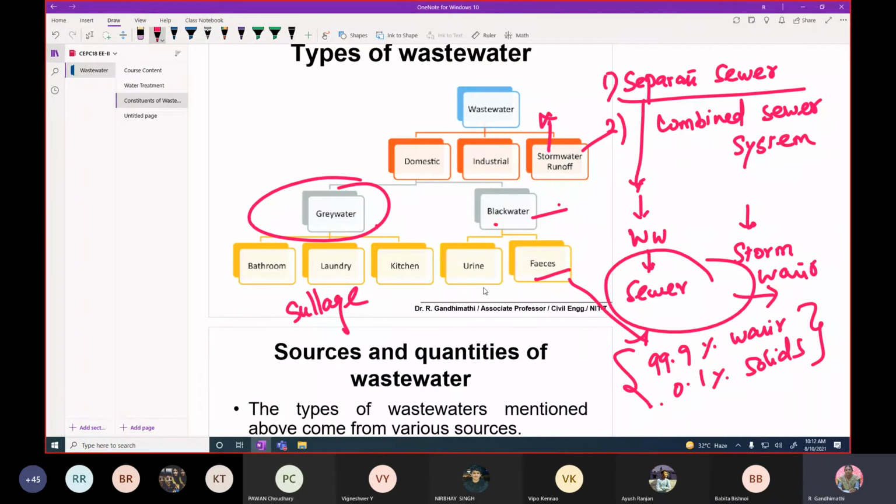In addition, while mixing with the bathroom water, laundry and kitchen water, it is completely in a liquid form, not in a semi-solid or solid form. Therefore, while reaching the treatment system, it is 99.9% water and 0.1% solids.